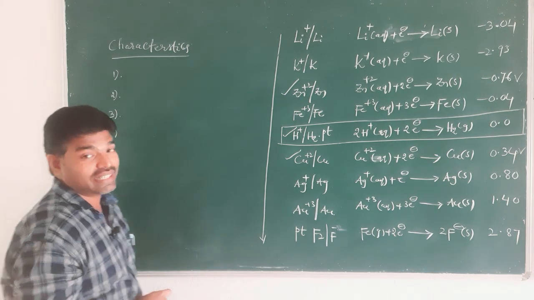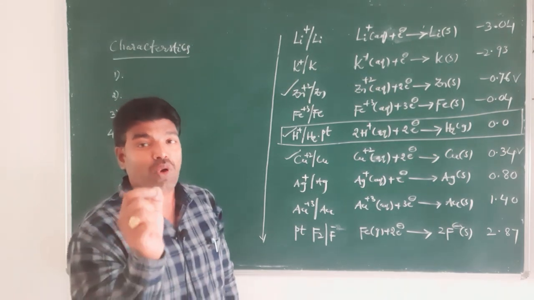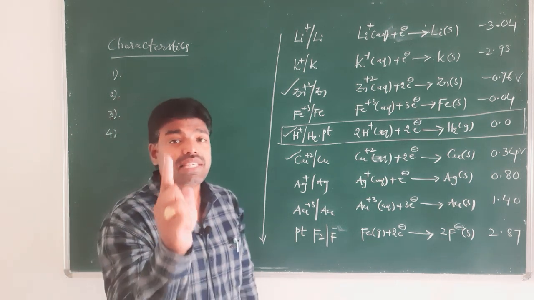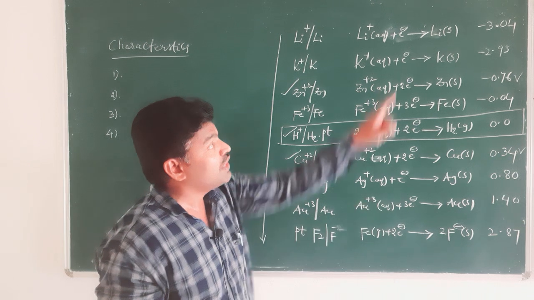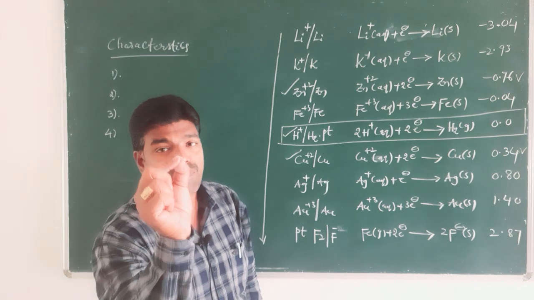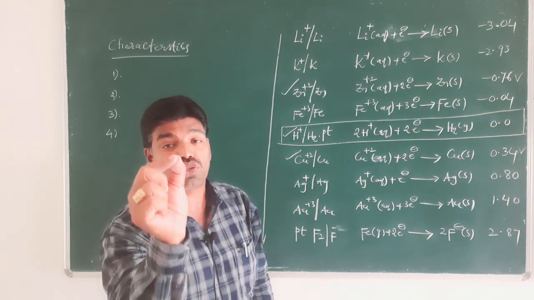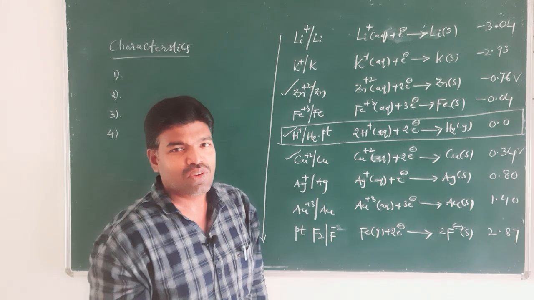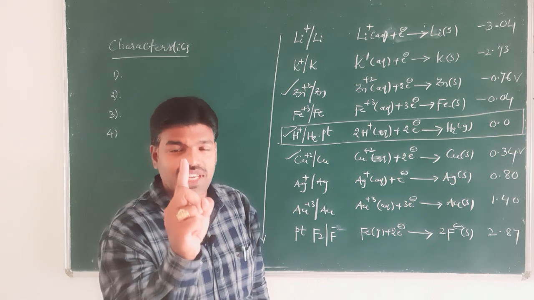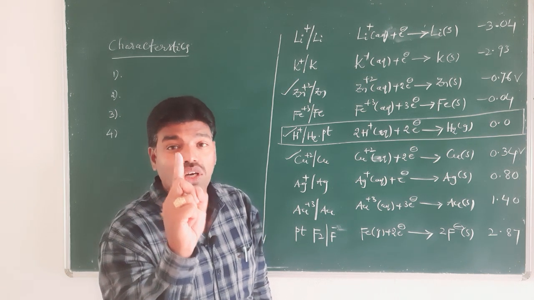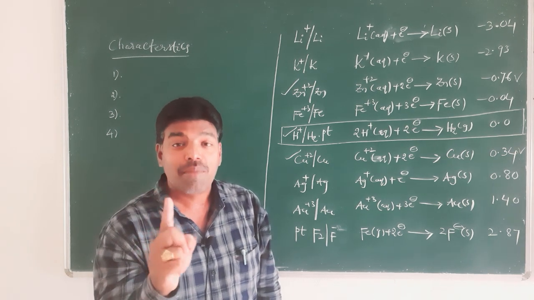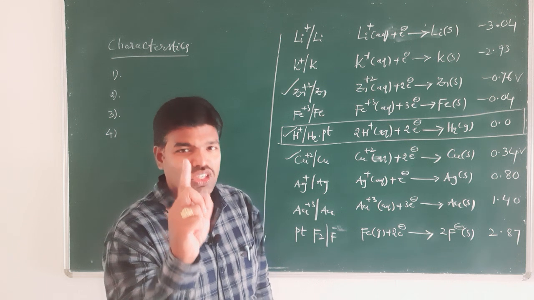That is another characteristic, and one more important point is that the metal with the least reduction potential, including the negative value, behaves as a strong reducing agent. I repeat, the metal with the least reduction potential behaves as a strong reducing agent. The metal with the highest reduction potential behaves as a strong oxidizing agent.